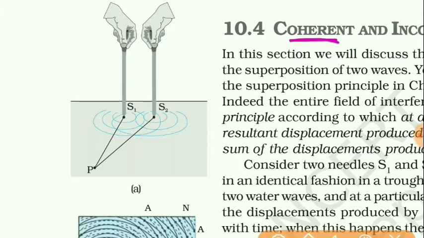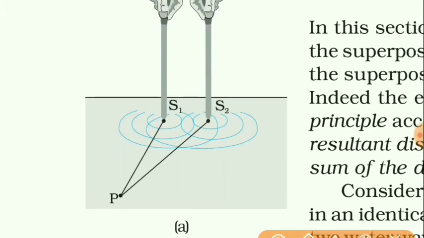Here in the figure you can see on the surface of water two pins. Here S1 and S2 are the pins. When these two pins are tapped on the surface of the water, then waves are produced on the surface of water.